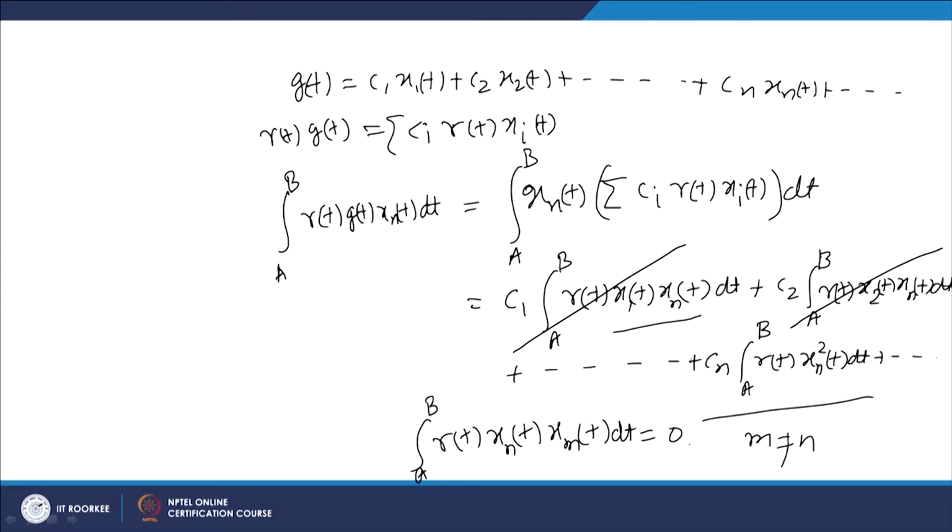So, using this orthogonality property we can see that the integral from a to b of r(t) g(t) xn(t) dt is equal to Cn times the integral from a to b of r(t) xn squared(t) dt, and we already know that this term is going to be non-zero.